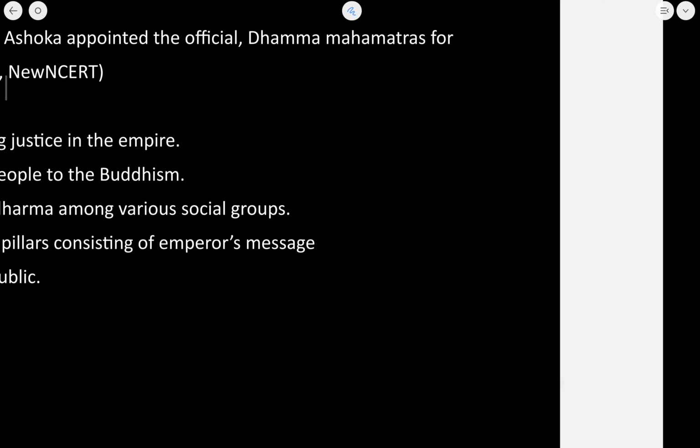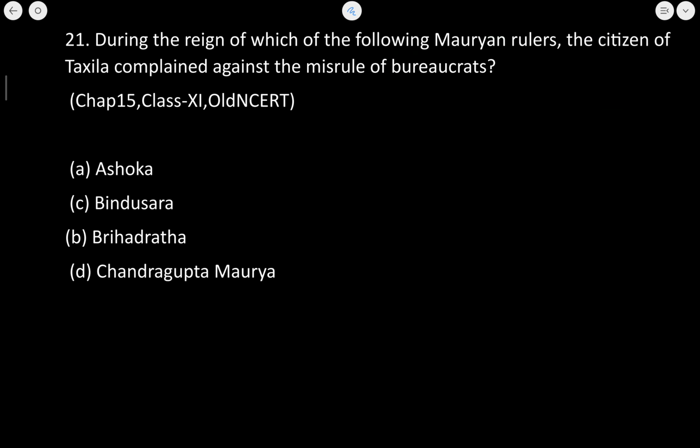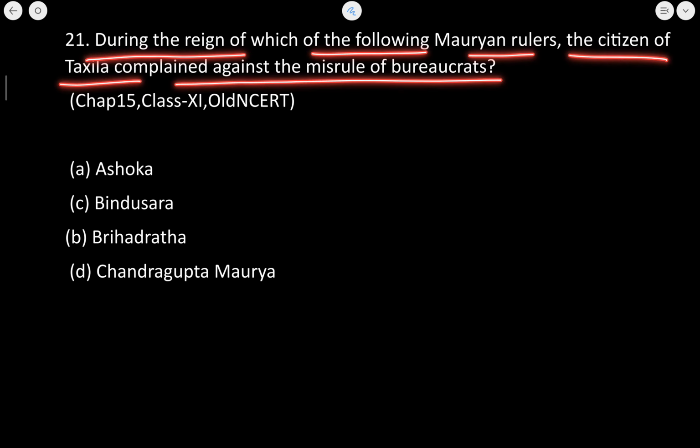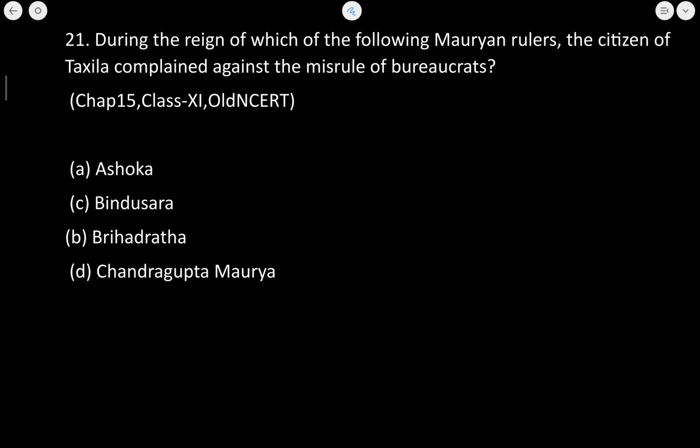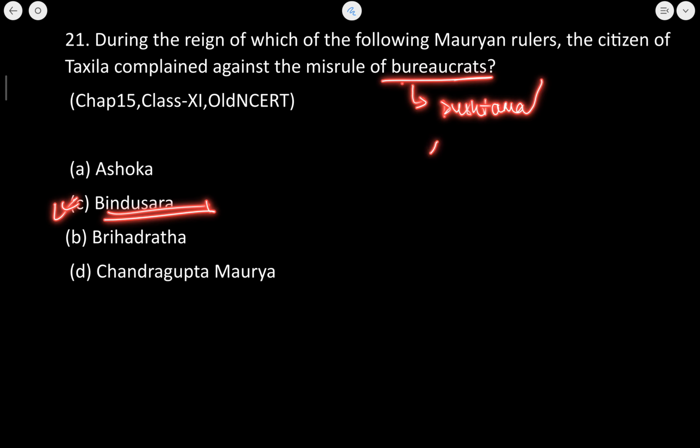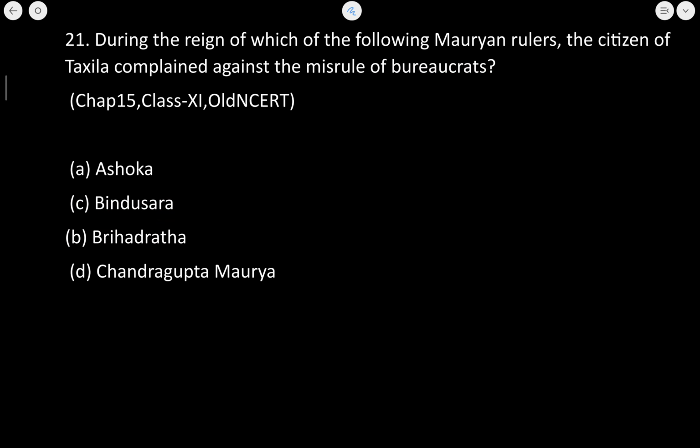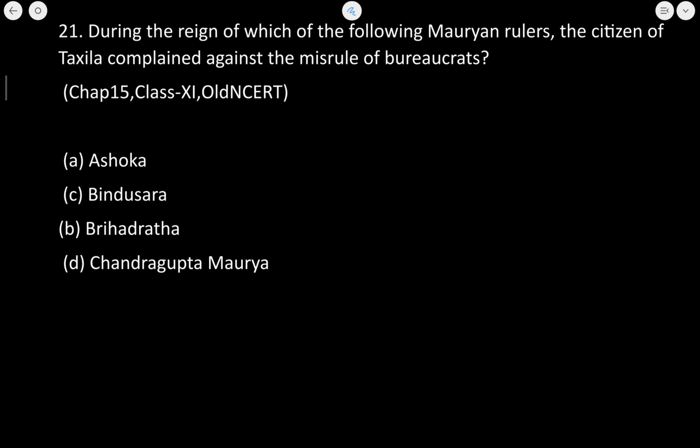Let's now move to the next question, that is question number 21. Now, during the reign of which of the following Mauryan rulers the citizens of Taxila complained against the misrule of bureaucrats? Now, it was during the reign of Bindusara. The bureaucrats during that time were known as Dushta Amatyas. Now, they were the grievance redressal officers, but they indulged in misrule. That is why it was during the tenure of Bindusara. Let's now move to the next question.